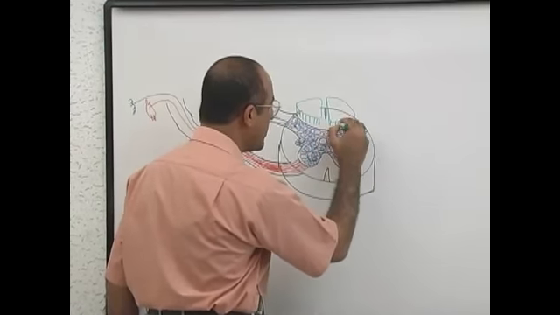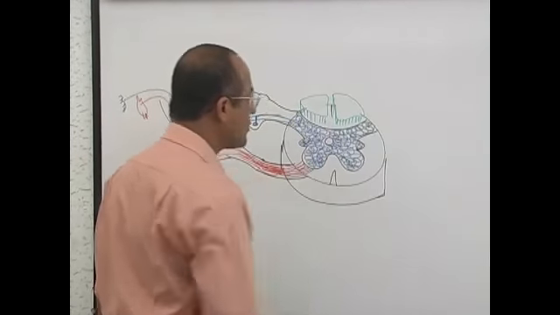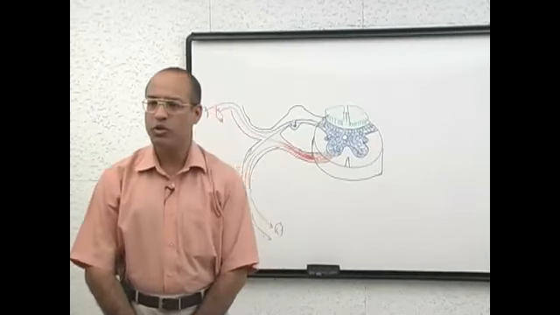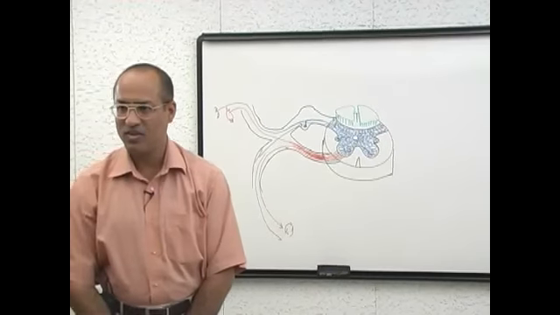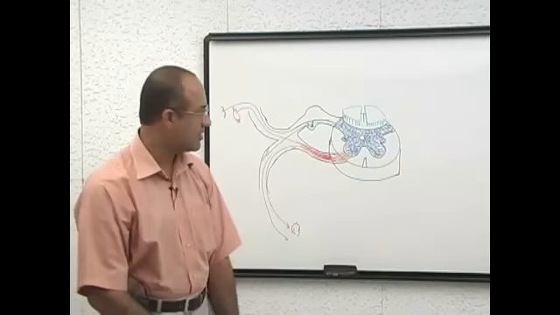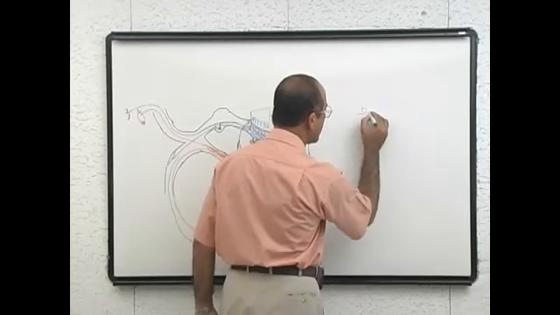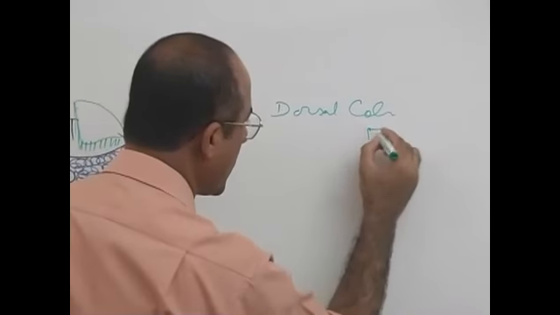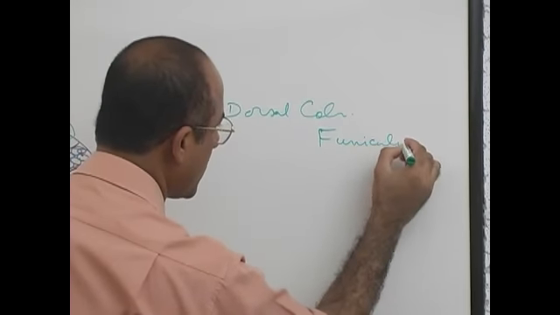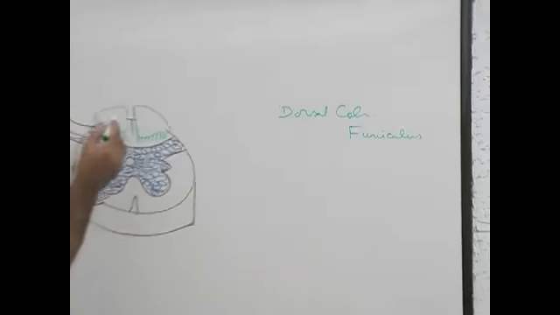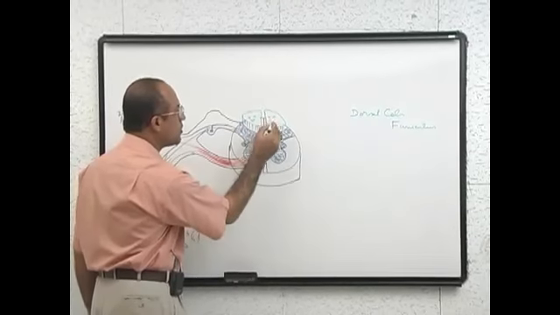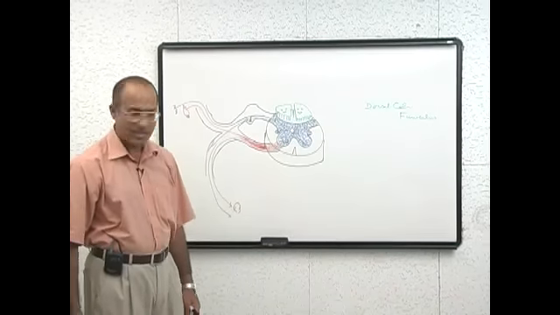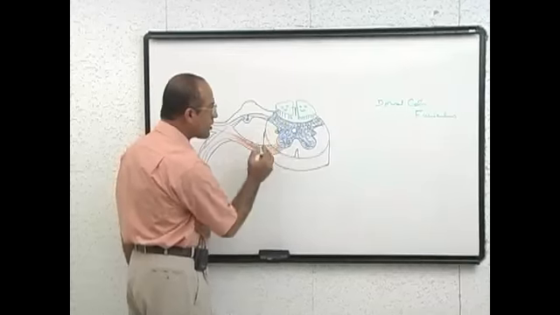Or you call it dorsal funiculus. Of course, this is one funiculus, and together they are making two funiculi. Then these are dorsal columns.